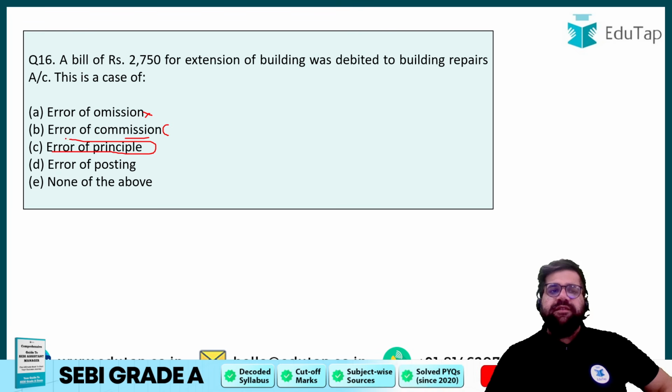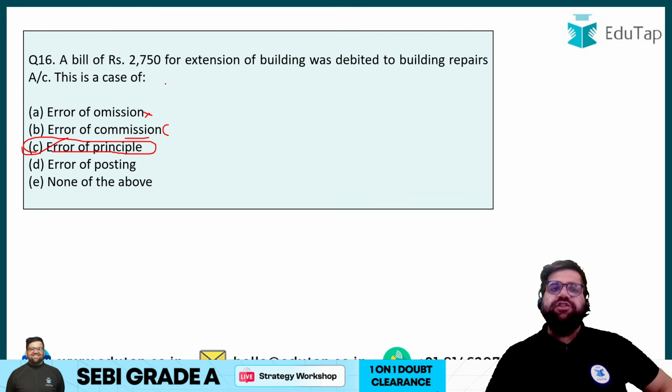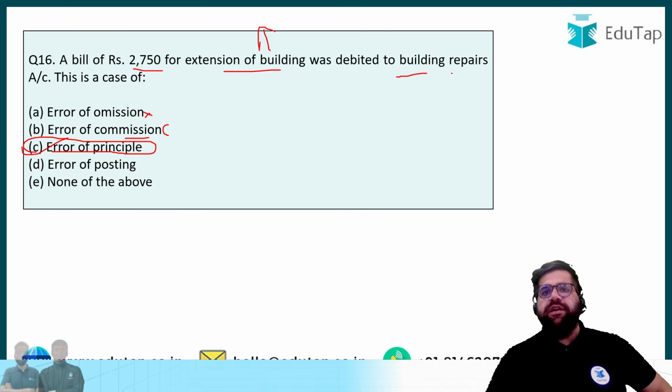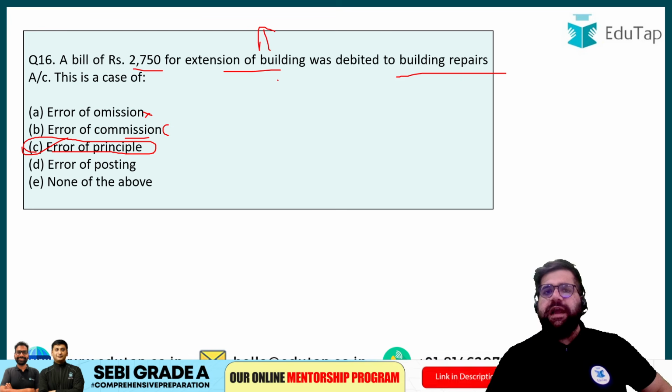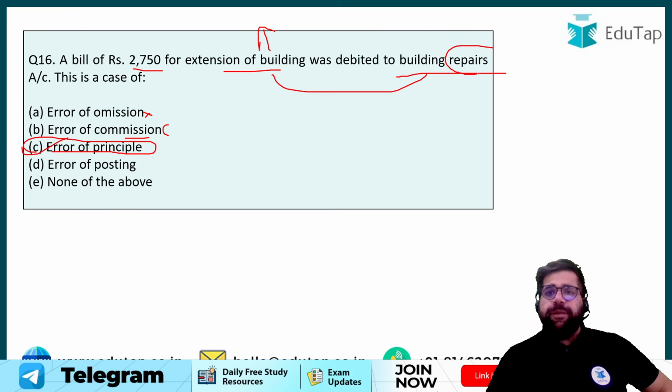Error of principle, yes, this looks like the correct answer, because over here what you have done is, the journal entry should be what? Like if you are doing an expenditure on building, then building should be debited, right? But you have debited repairs account. So this is a kind of a principal error. Your principles of accounting is not clear. Principles of accounting is not clear basically means that you should have debited buildings account, but you have